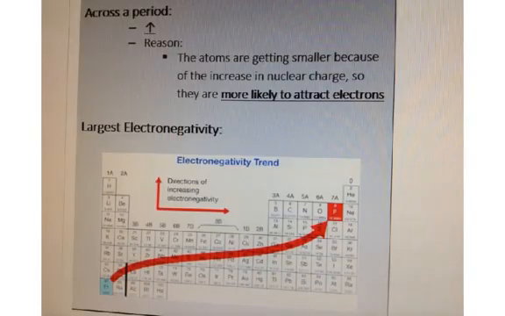As you go across a period, it increases. Why? Well, the atoms are getting smaller, so they're more likely to attract electrons. Another reason why you can think of it is, if you look at your general shape of your periodic table, basically it's how much they want to gain an electron. If I look at my left side, these are my metals. If I look at my right, these are my nonmetals.